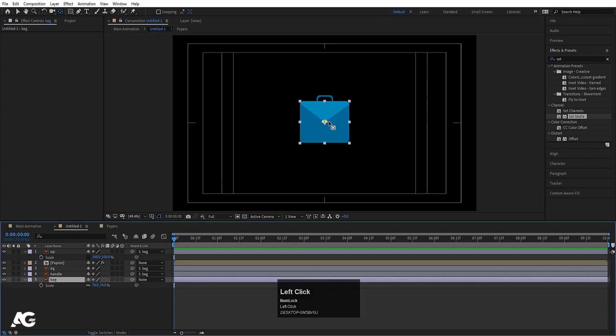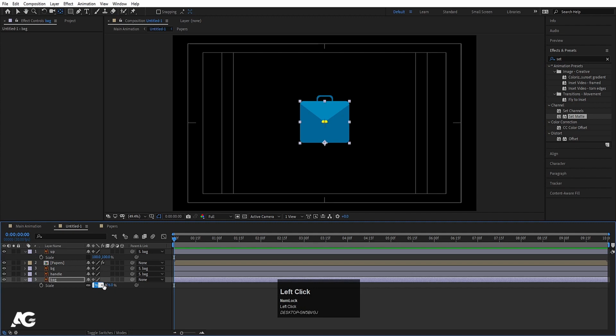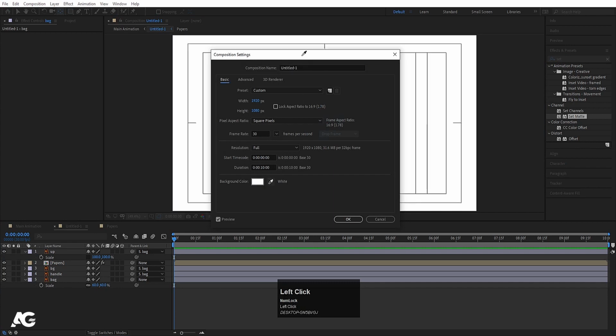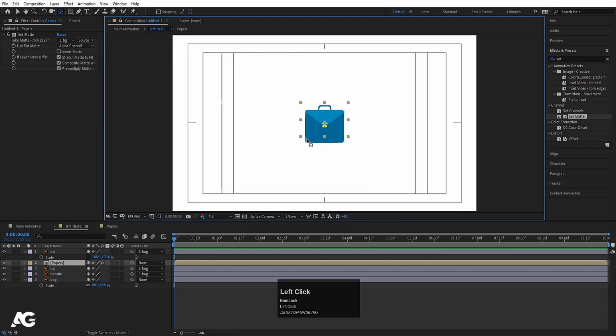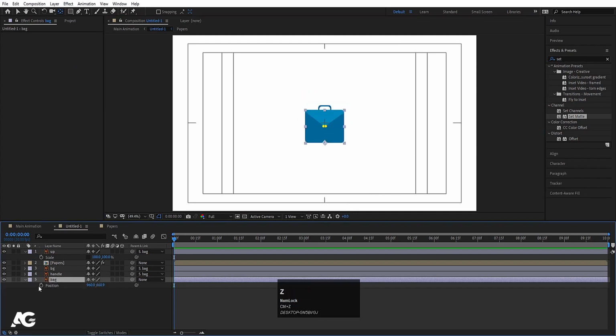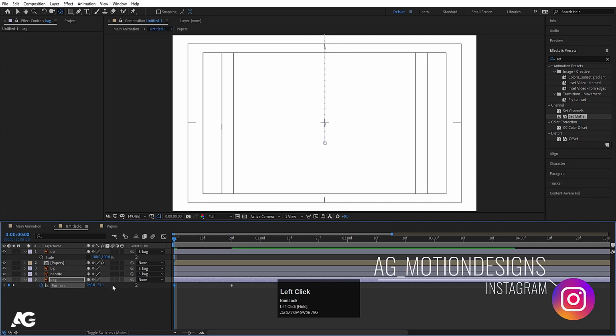Now select this BG and, by holding Ctrl, I'm going to snap this anchor point over here. Press S, let's make the scale 60 maybe, and press Ctrl K and let's make this a white background. Now select this back, press P, let's create one keyframe over here and go to around, let's say, 20 frames, and again create another keyframe, right click and move this over here.